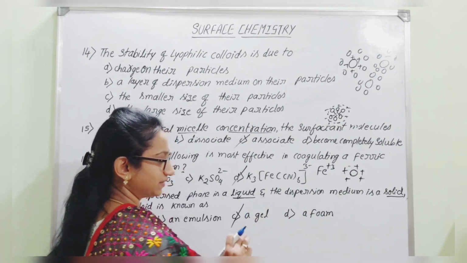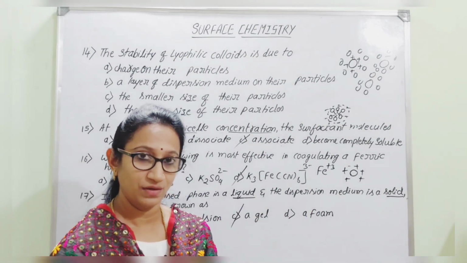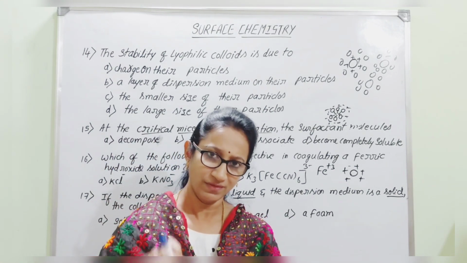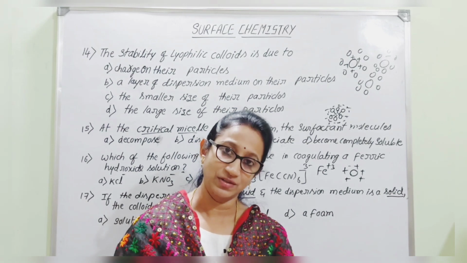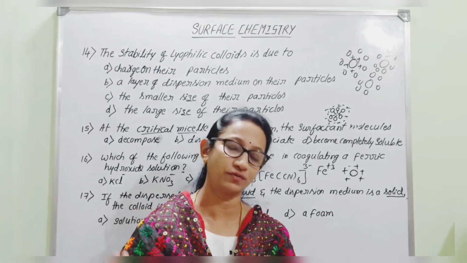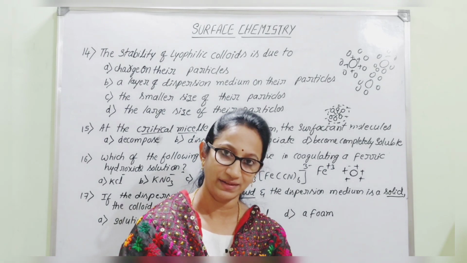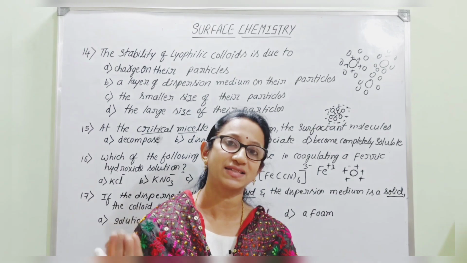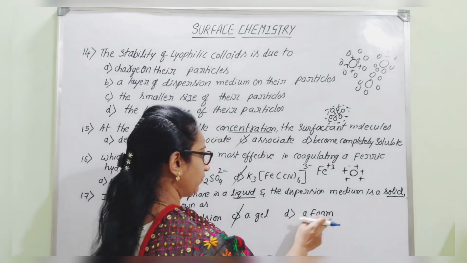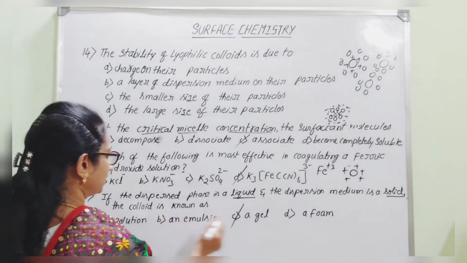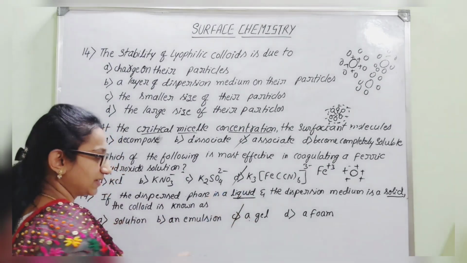And foam you can consider. What is getting dispersed in what? Foam means, in a bucket, you just add 1 spoonful of liquid soap. Then if you rinse it well, you will get froth formation. So what do you find in that froth? There will be accumulation of gas inside the liquid. So that is said to be foam. Therefore, which is the correct answer for this question? That is option C. It is considered as a gel.